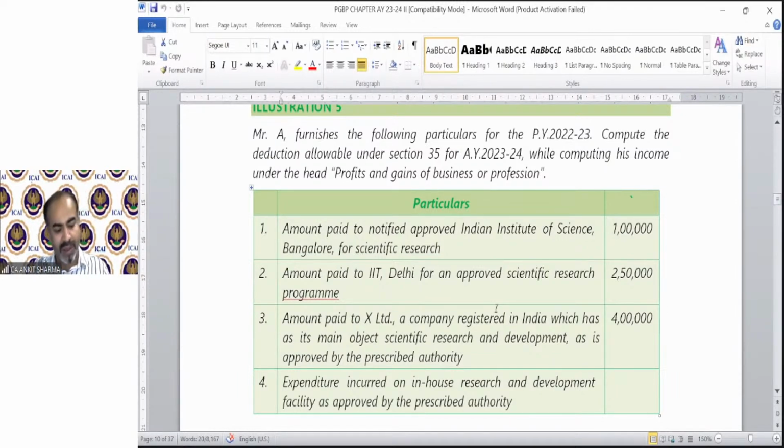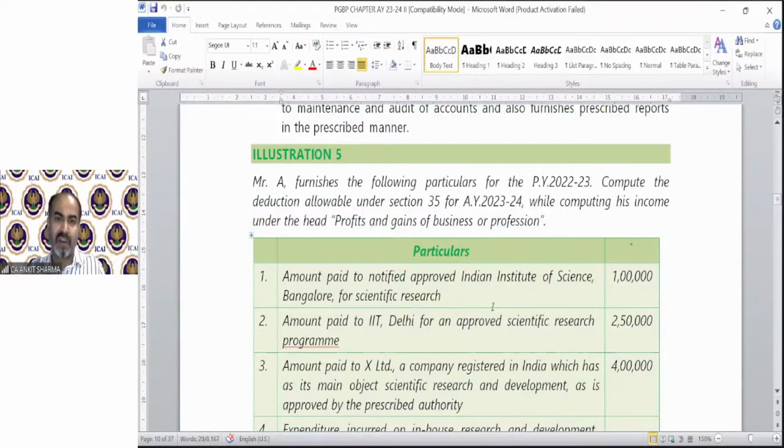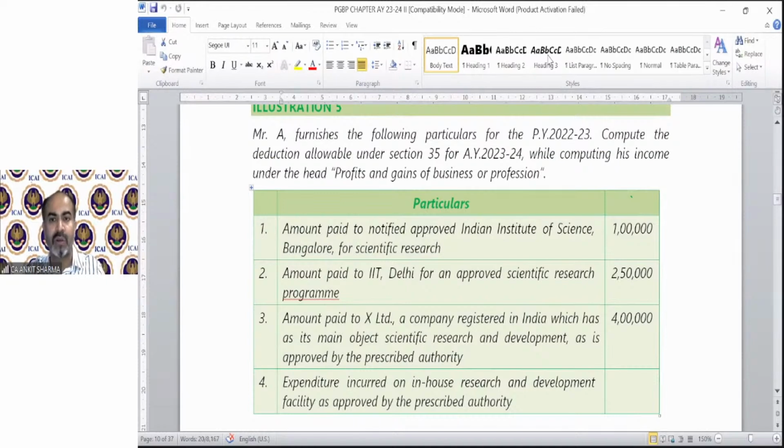Illustration number 5. I can solve it over here. Mr. A furnished the following particulars for the previous year 2022-23. Compute the deduction allowed under section 35. Amount paid to a notified approved Indian Institute of Science. If there is outsourcing to any approved institute, there is deduction of 100%. So this can be claimed as 100% deduction. That means 1 lakh rupees has been claimed. Amount paid to IIT Delhi, an approved institute, again this also can be claimed as 100% deduction, 2.5 lakh. So 1 lakh plus 2.5 lakh, 3.5 lakh deduction we can claim.